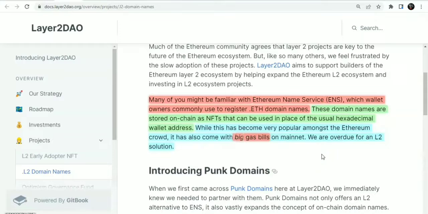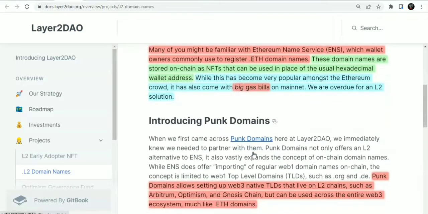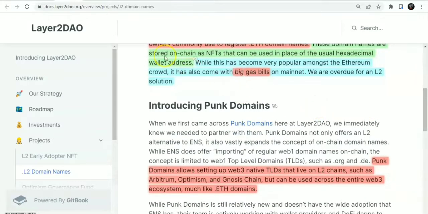Layer 2 blockchains are a cheaper version of layer 1 Ethereum, and L2 DAO is making things easier by bringing a .L2 domain name system into layer 2. What does that mean? On the Optimism, the Arbitrum, and the Zcash network, instead of keying in the long hexadecimal characters, you just have to put in your name that looks like Tobina.L2, Alex.L2, and the likes of them.